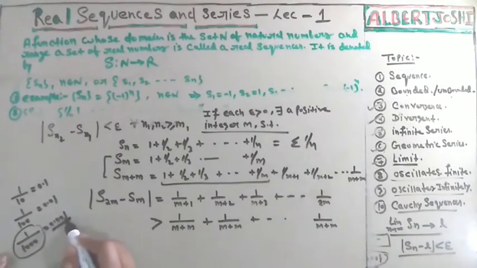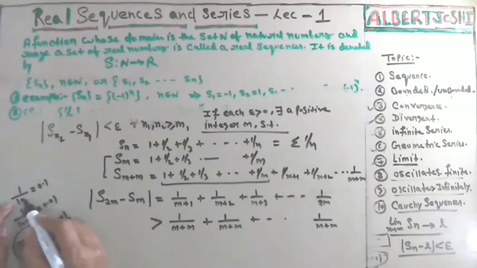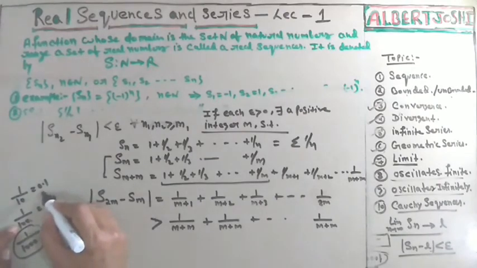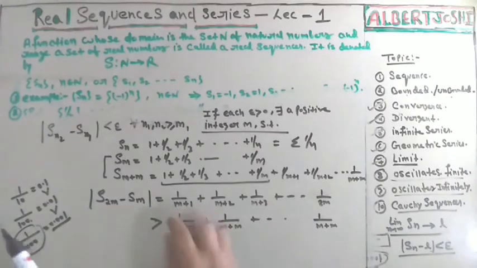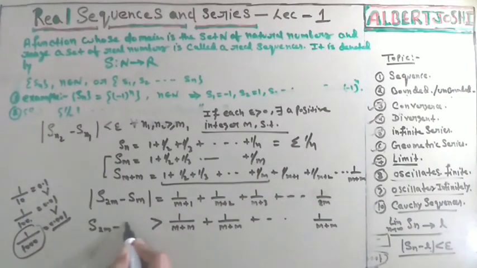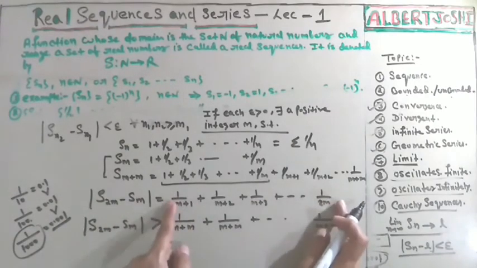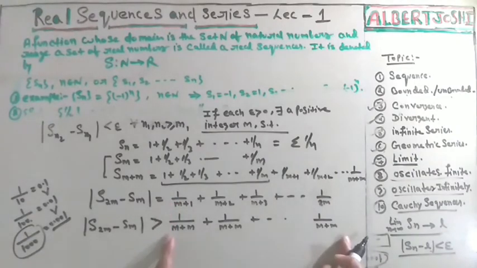You can see that this is 0.001. Before it was 1 upon 100. Before it was 1 upon 10. So if you are increasing this value, then this is decreasing. So if you are increasing this lower value, then the overall value will be less than this value. It means that S2m minus Sm is greater than this value. This value is greater than this value.